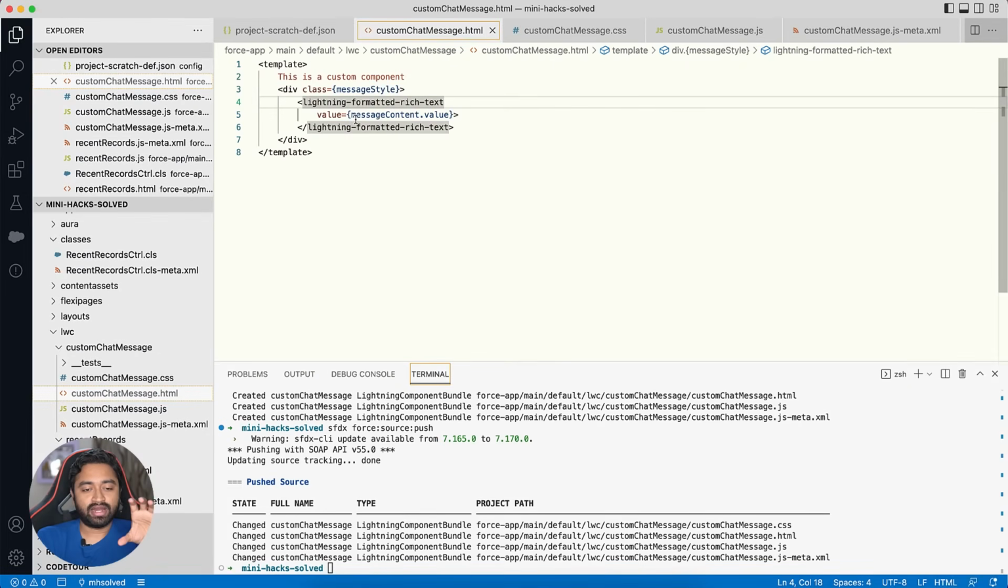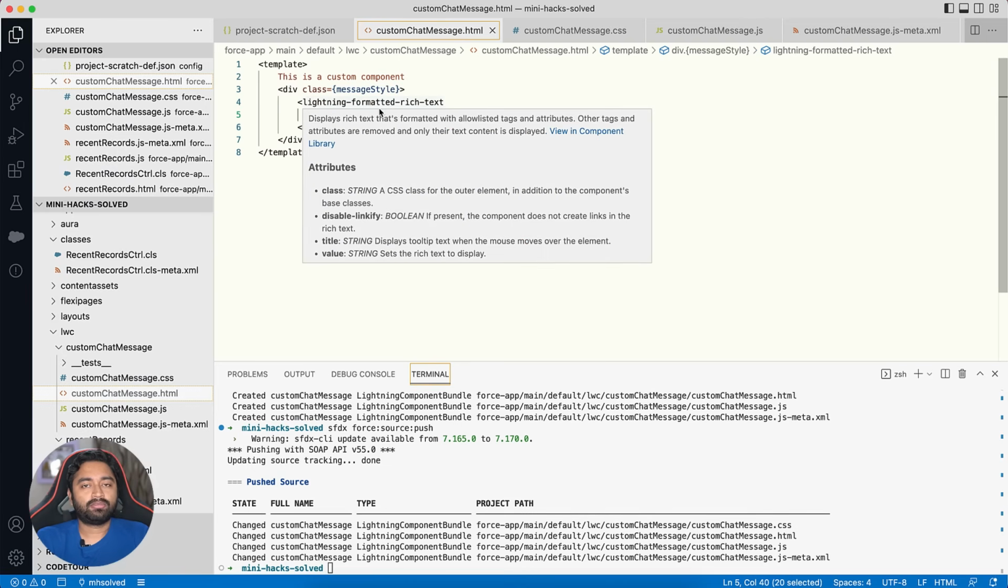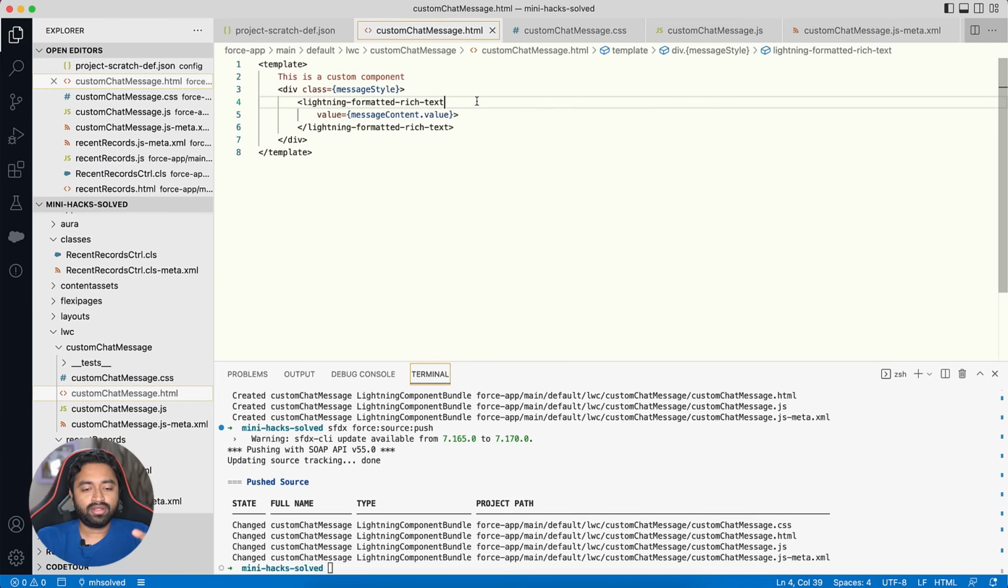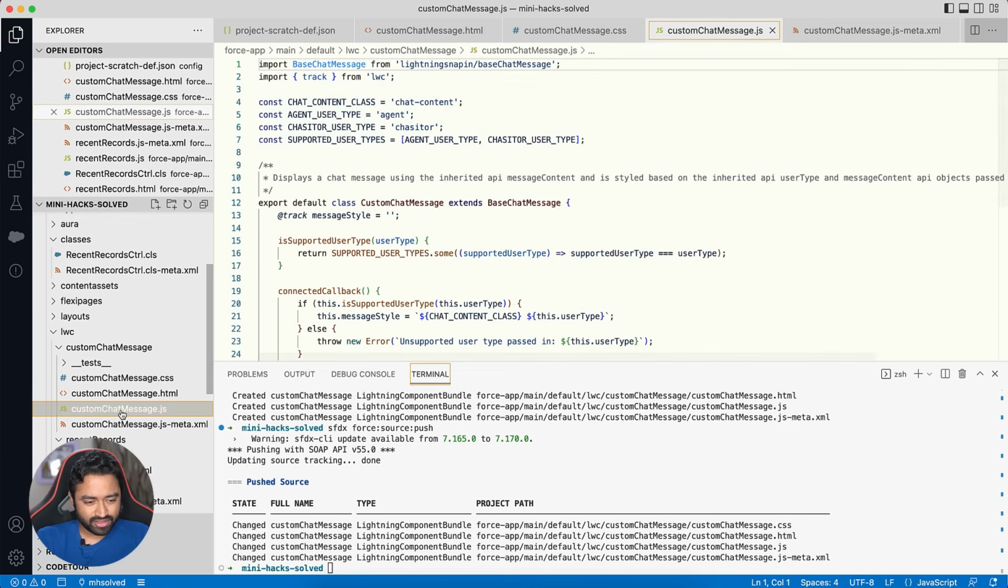So the way we can do that is, the only value that we'll get in the component is the actual message. So we can code the message in such a way that we can filter based on the message that is being received. So for example, if the message is word cloud, we show the word cloud component. But if the message is anything other than word cloud, we show the lightning formatted rich text component. So that way, using the actual message in the bot, we'll be able to decide whether we have to show the rich text component or the word cloud component. So let's do that.